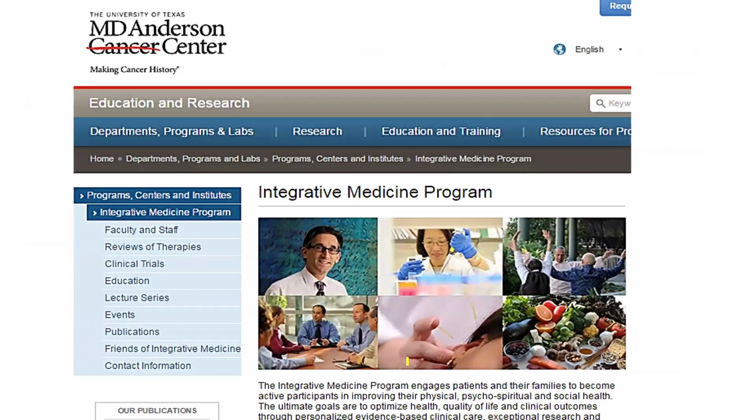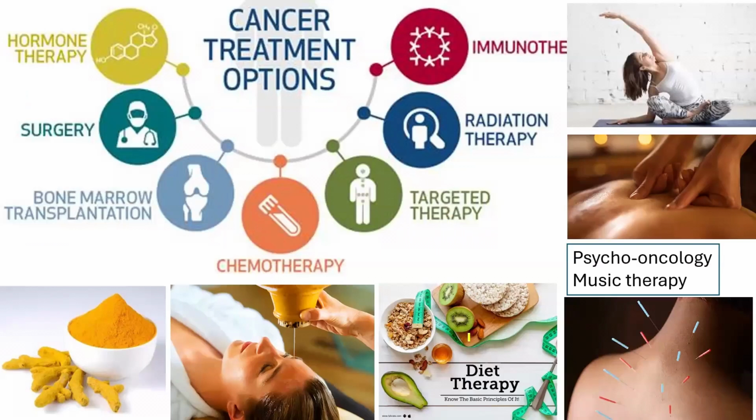In the United States and other developed countries, oncology hospitals and medical centers have integrative medicine. They realized that the current advanced modern medicine is not sufficient to cure the cancer. So they are slowly integrating many things like diet therapy, turmeric therapy, hormone therapy, even psycho-oncology, music therapy, yoga, massage, traditional Chinese medicine, acupuncture. They are looking for alternative therapies. If at all some hope is there, they are ready to adopt it.